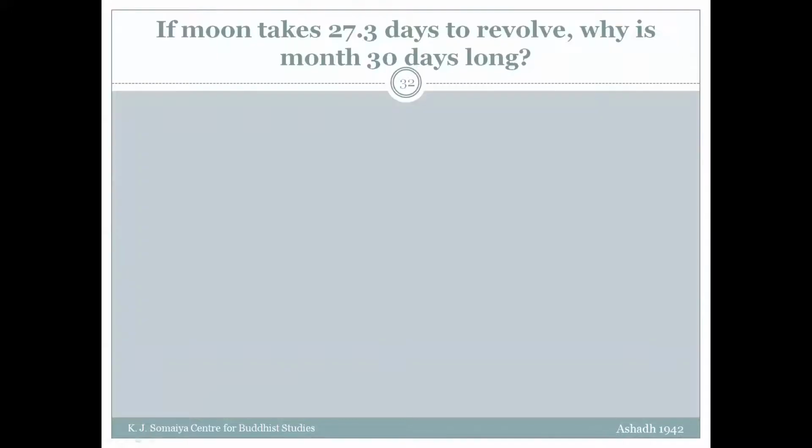For months. So we say the moon takes 27.3 days, or 27.33 days, to revolve around the Earth. So why is a month 30 days long? Let's consider this situation.